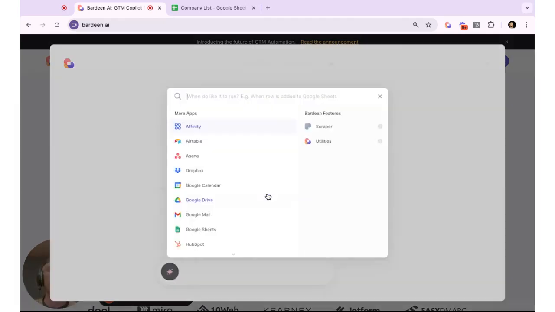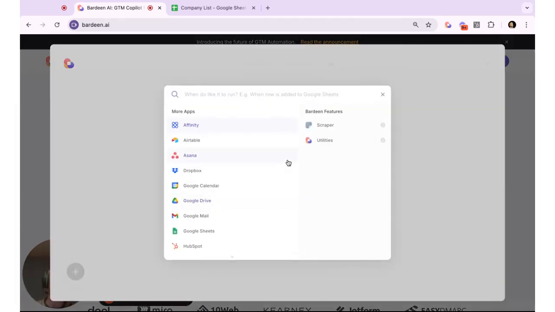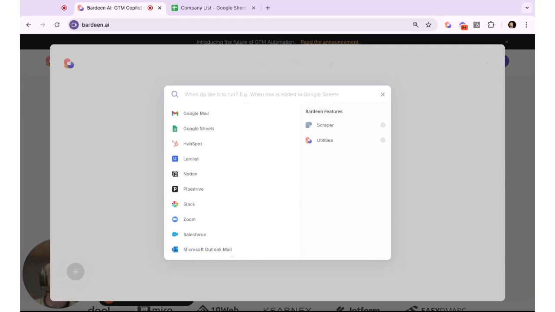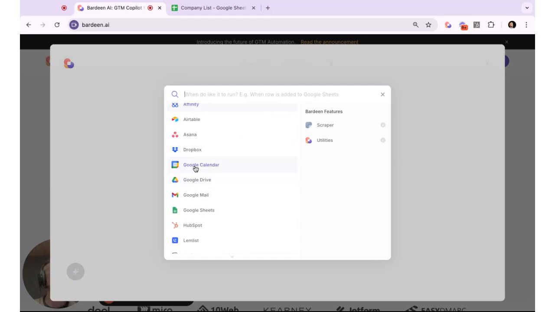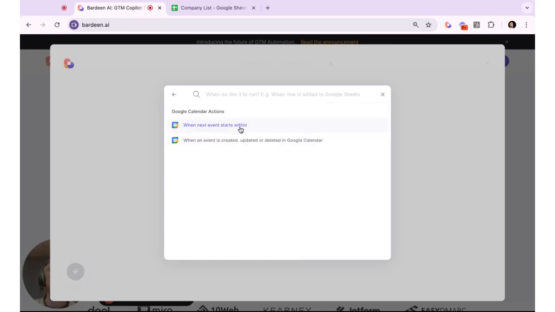To give an example, we're going to click on your trigger and start with the Autobook, just so we know which direction we're going. We might do something like Google Calendar. There's lots of different things here, just like in previous videos, but all of these are specifically for Autobooks. The triggers and steps will look a little bit different in your Autobook versus your Playbook. We'll click on Google Calendar, and two that we might see are when next event starts within, or when an event is created, updated, or deleted in Google Calendar.